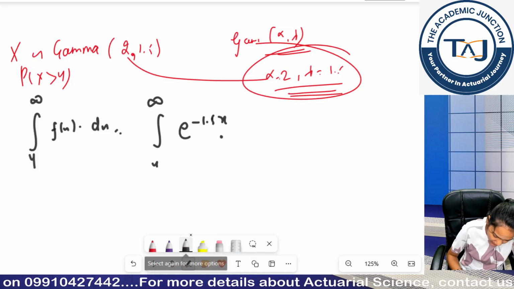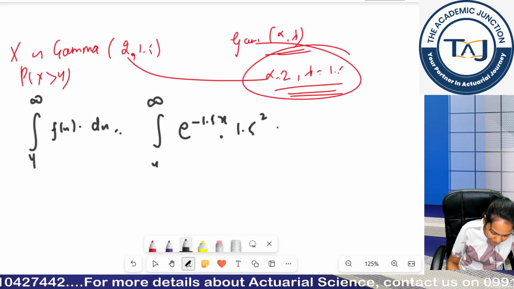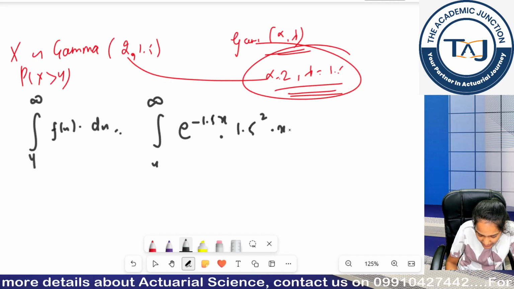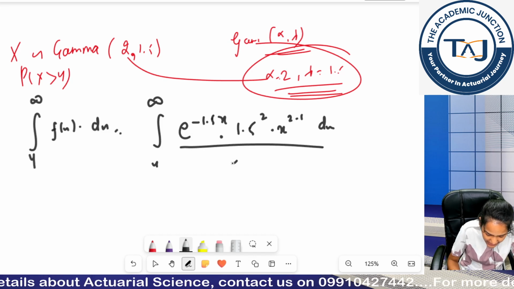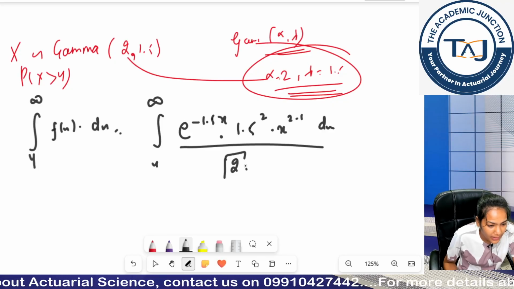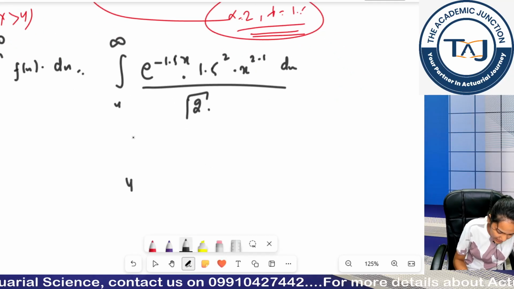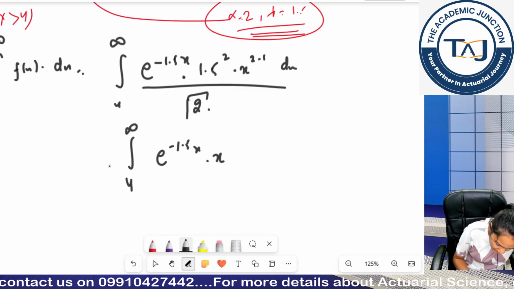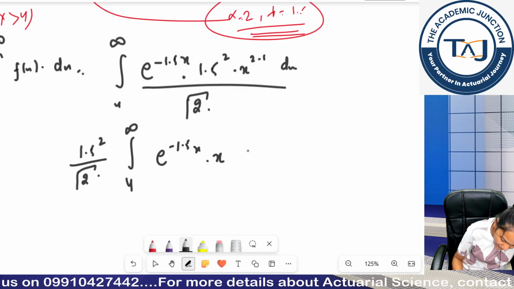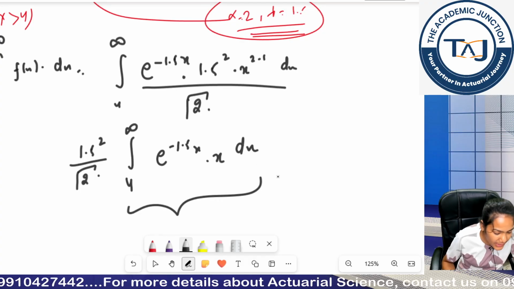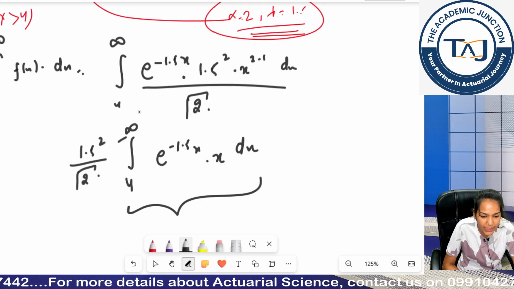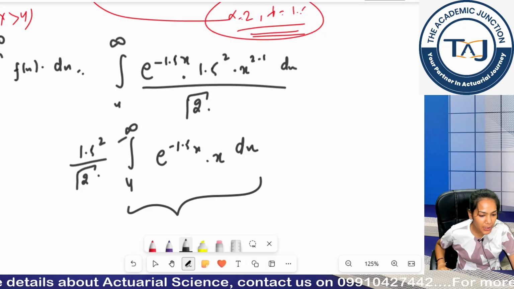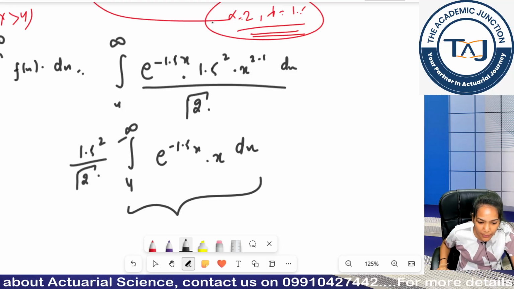So 1.5 raised to the power alpha into, what is the next term? This is x raised to the power alpha minus 1, so x raised to the power 2 minus 1. We have dx and we have here gamma of alpha. Try integrating this by parts. Whatever is the constant, you can take it out as a constant and apply your by parts on the rest. Put in the values of 4 to infinity and then give me the answer, guys. Come on. Waiting for your responses. Fatima, I want the answer from your end as well.